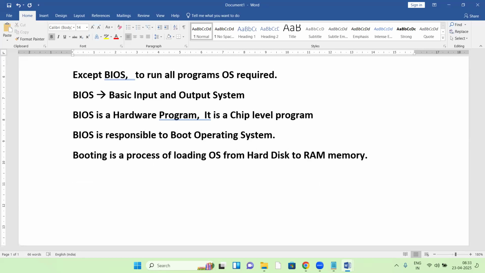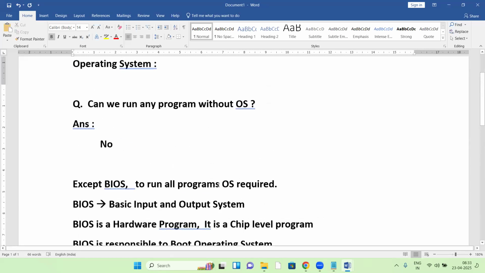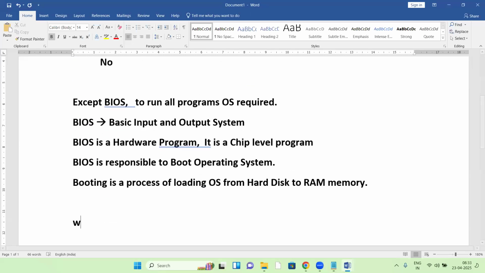Let us see about OS. So the topic is about operating system. So what is an operating system?